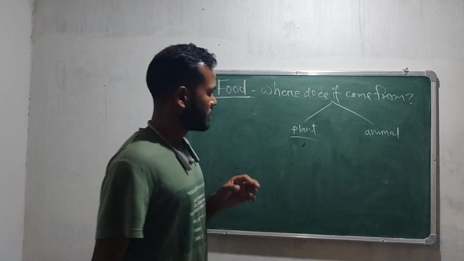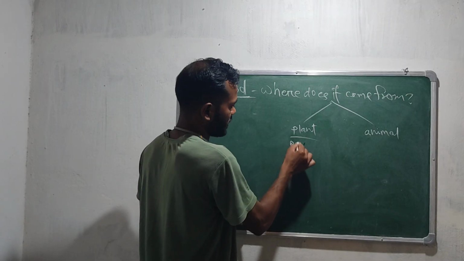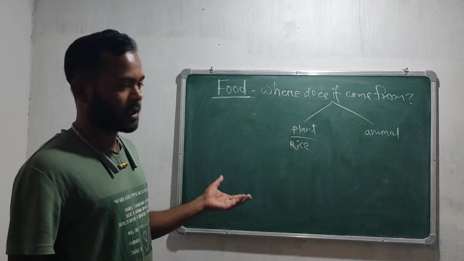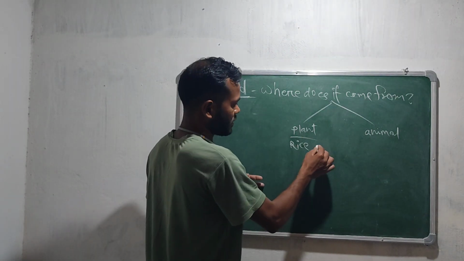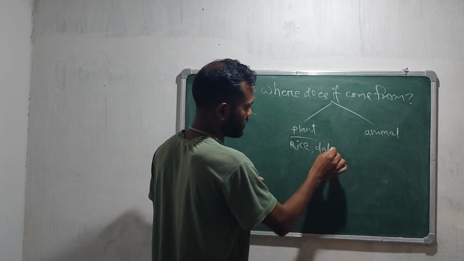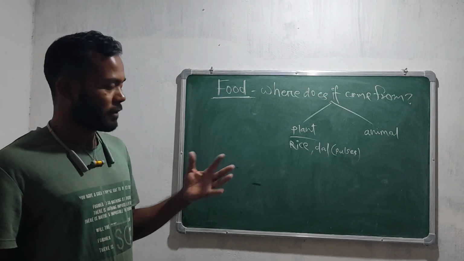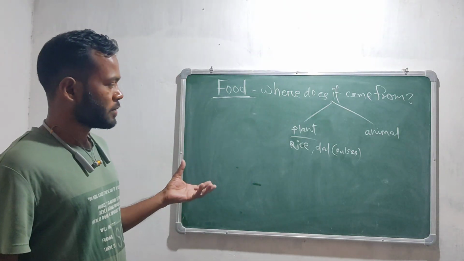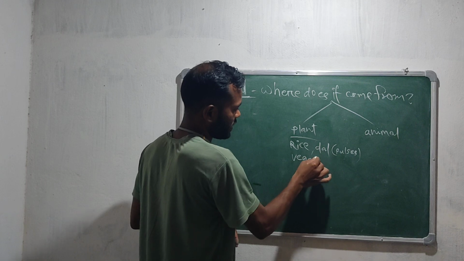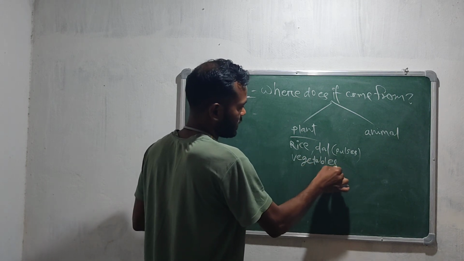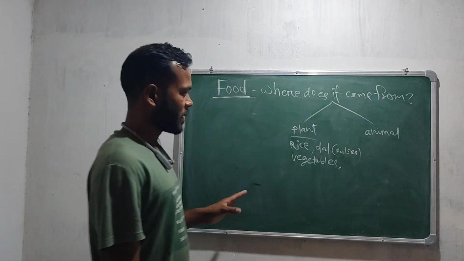Suppose plants. How do we get food from plants? Like we are eating rice every day in our area. Rice is first cultivated in the land, then we get it. Suppose dal or pulses. Pulses we also eat in our daily life to get protein. We get most of our protein from pulses. Then vegetables, you can consider any vegetables. All the vegetables are of plant origin. So all these things come from plants.